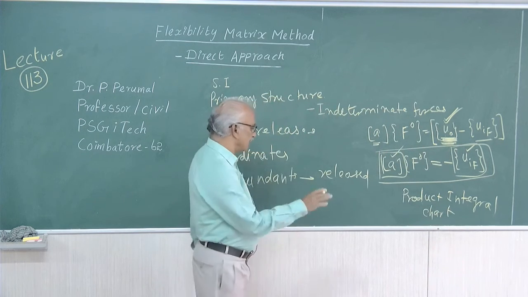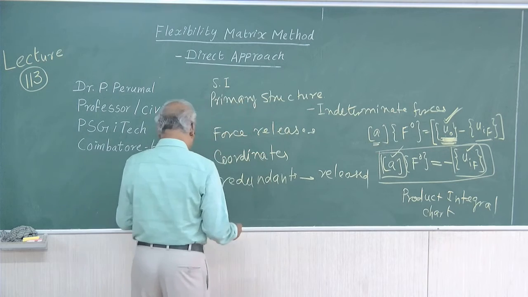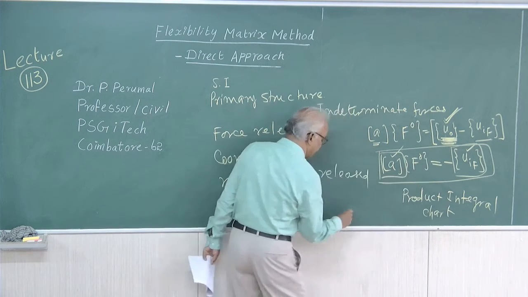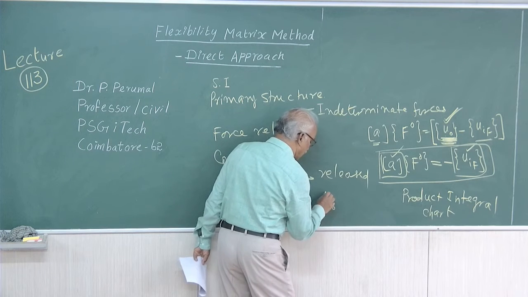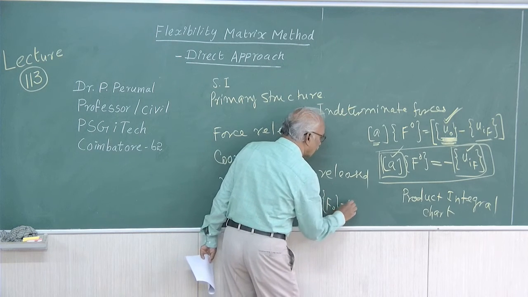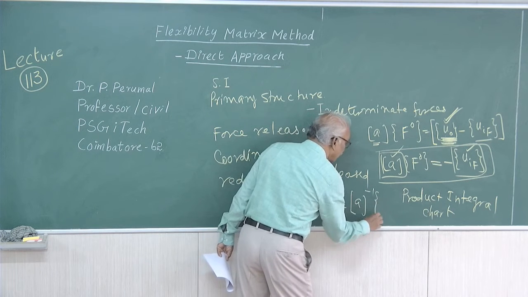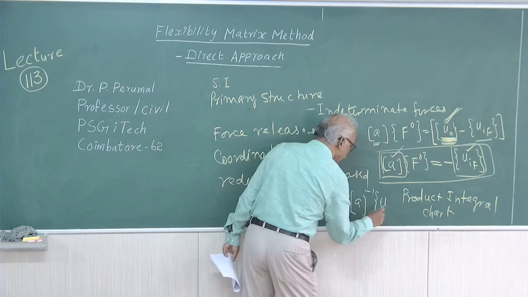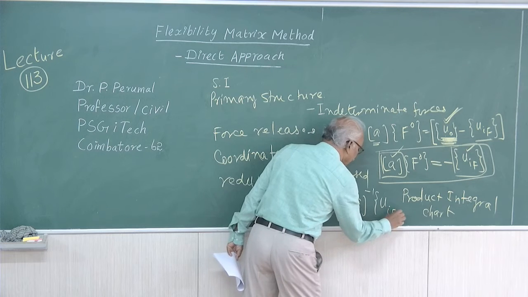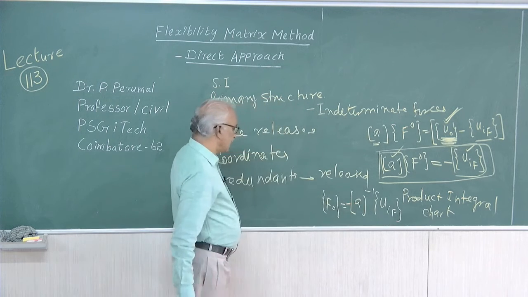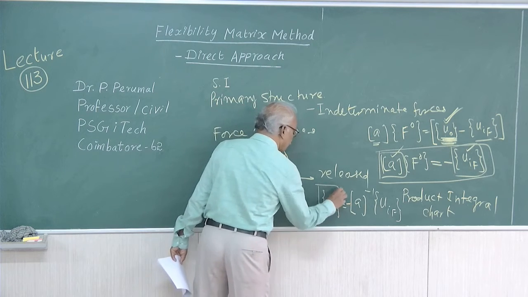Anyway, that will give you the redundants. On solving this, you can find out the redundants: F naught equals A inverse into U minus F. So, this will give you the redundant forces.